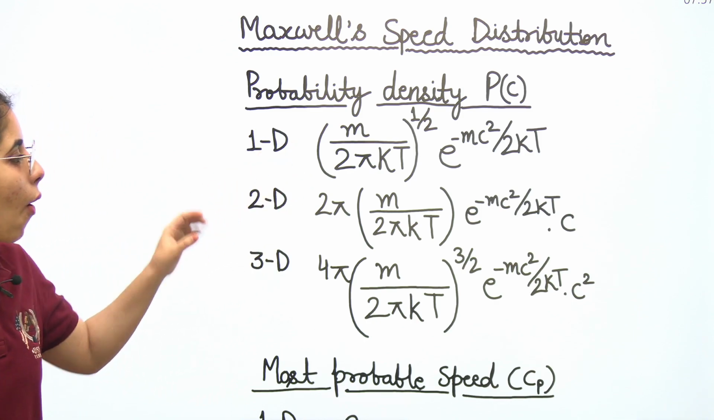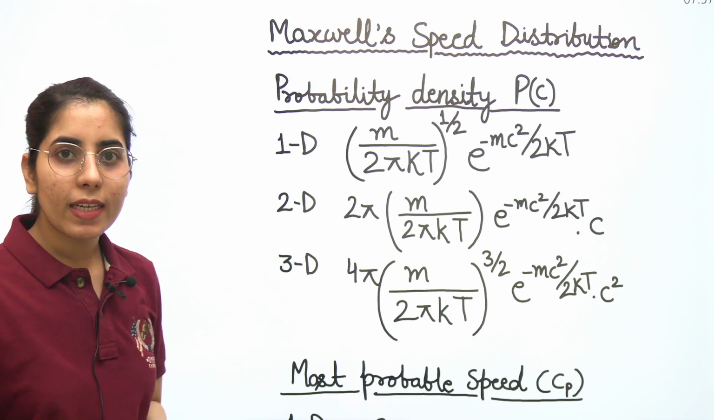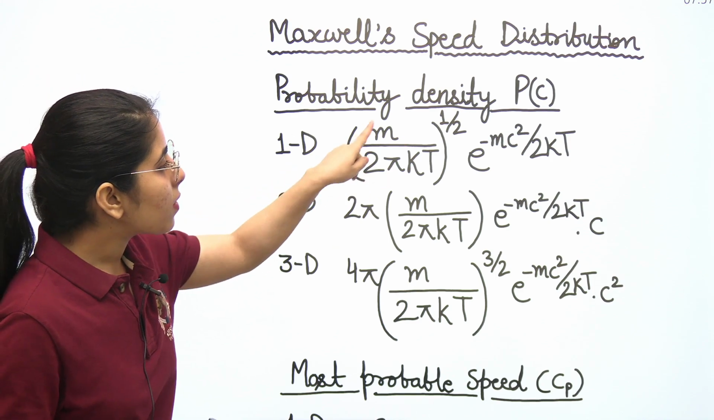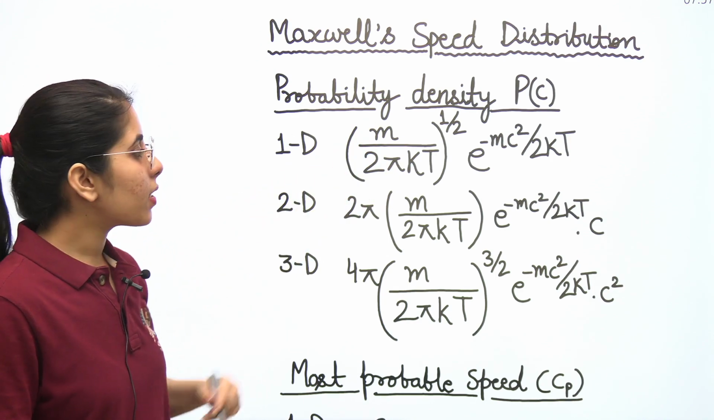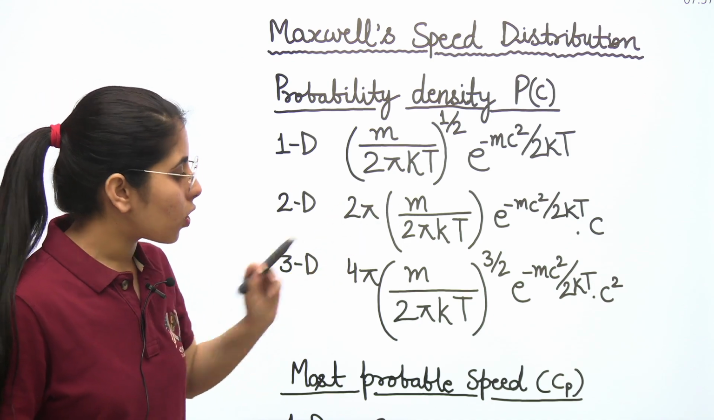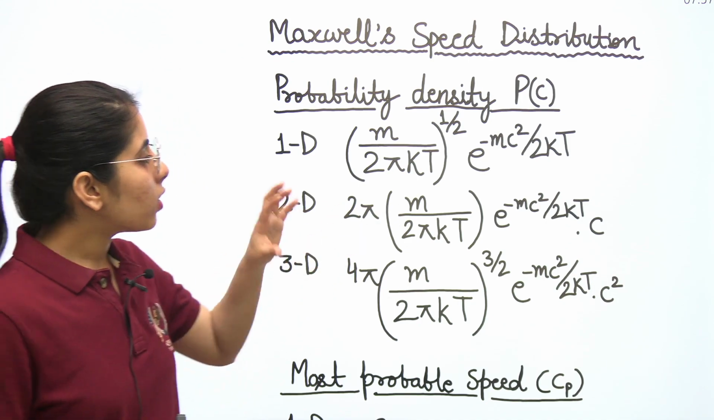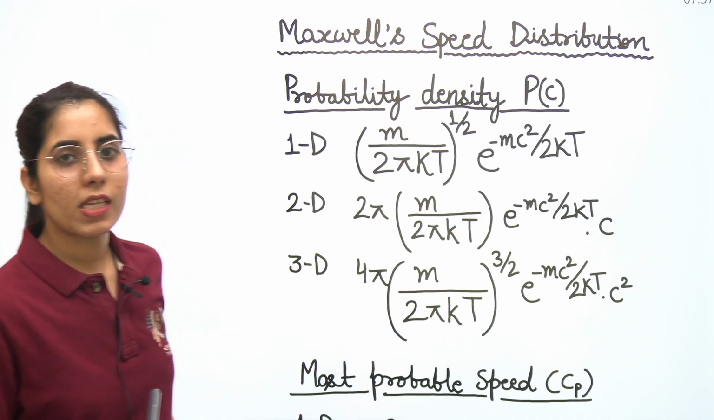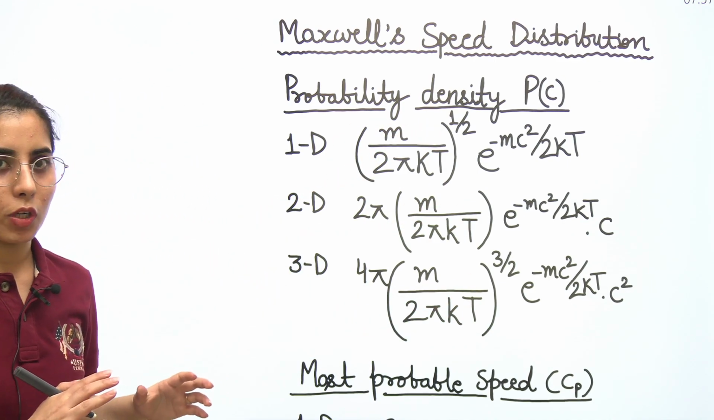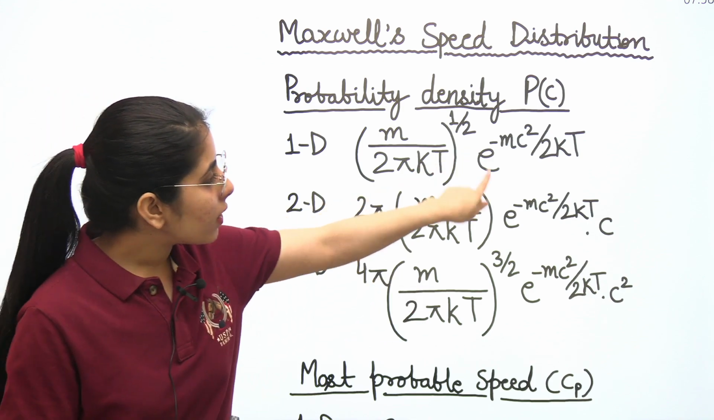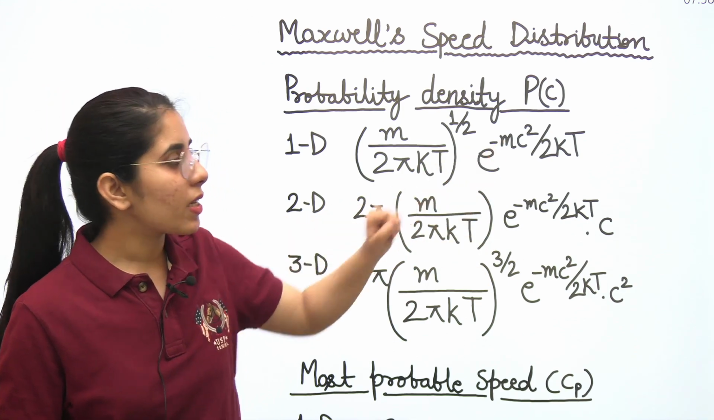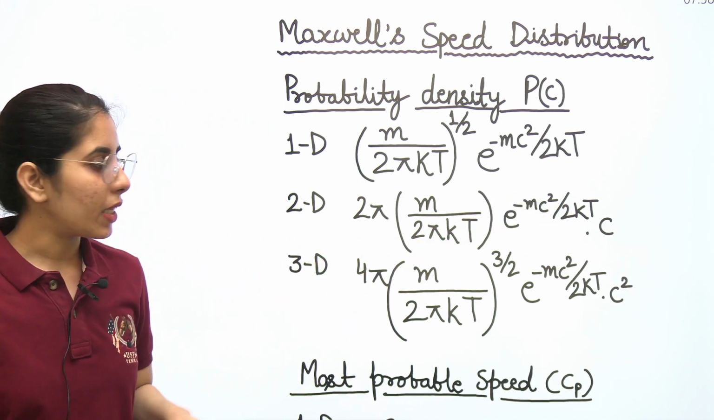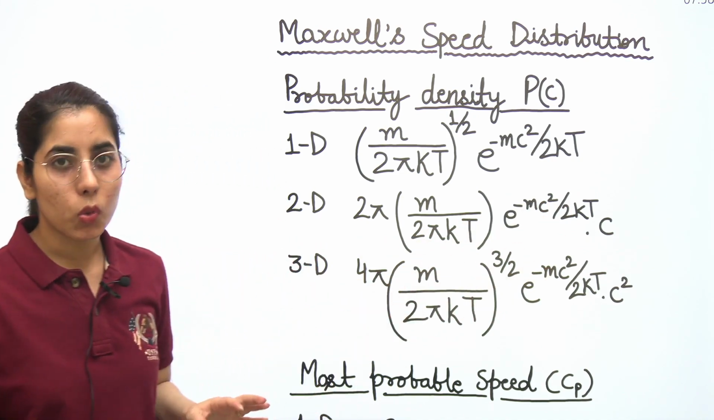You can see that one parameter for the 1D, 2D and 3D expressions is common. What is that? This term, that is m upon 2 pi kT. It is here, it is also here, it is also here. But if you observe one more thing, the power is different in all the cases. So you have to be careful about the power. Clear? Another thing, this term is common, that is e to the power minus mc square upon 2kT, in all three.